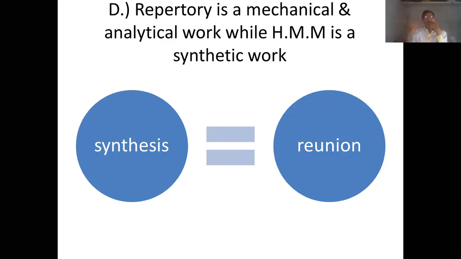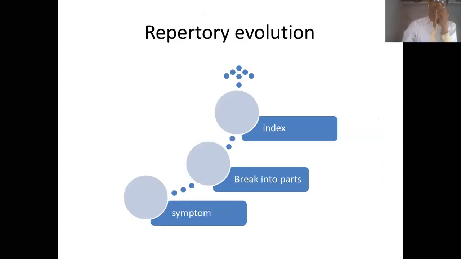So the point I want to emphasize is that the various authors of Materia Medica, using the same symptoms, have reunited these symptoms and created different types of images. Now, I think it is clear. Now we'll see how the repertory evolution exists.